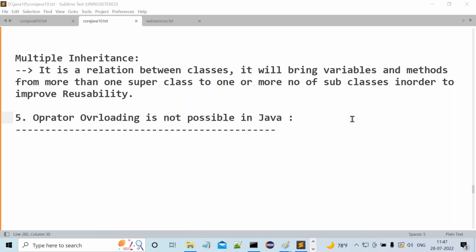After 40 days of time. Now onwards, after 40 days. Maybe by the time I will start advanced Java. Okay.